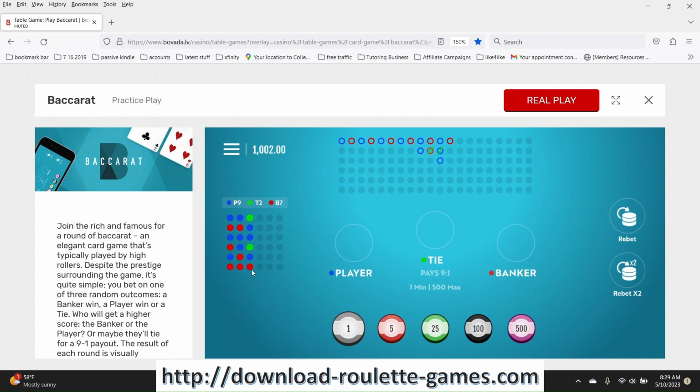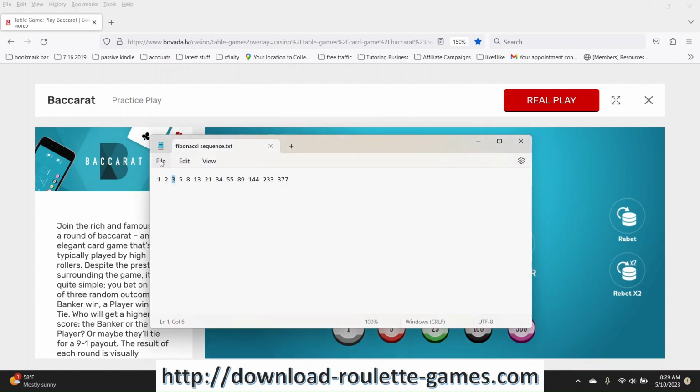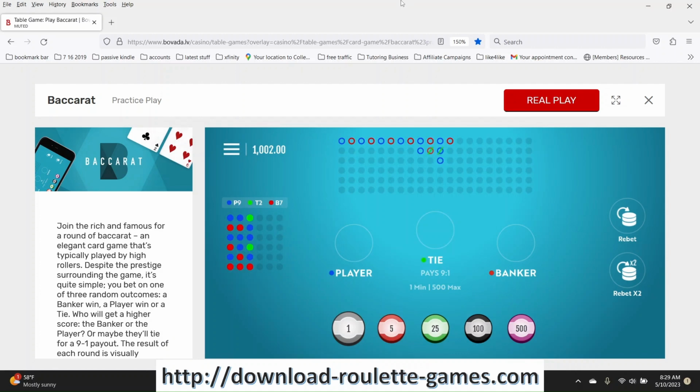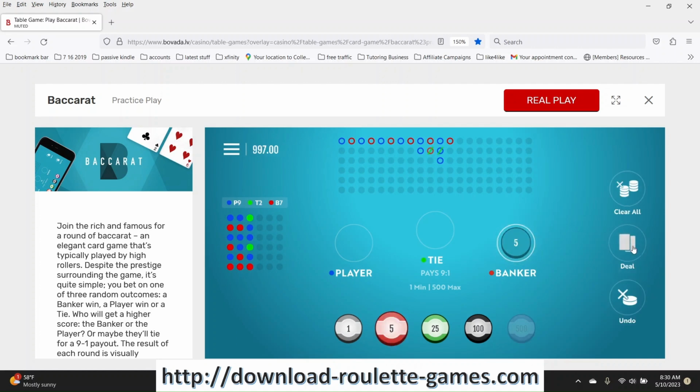Okay, banker came up, so that's a loss. So let's go to the $5 bet, and I'm just going to bet on banker because that came up last.